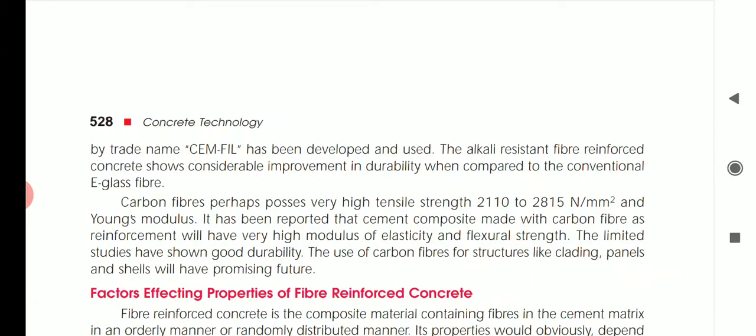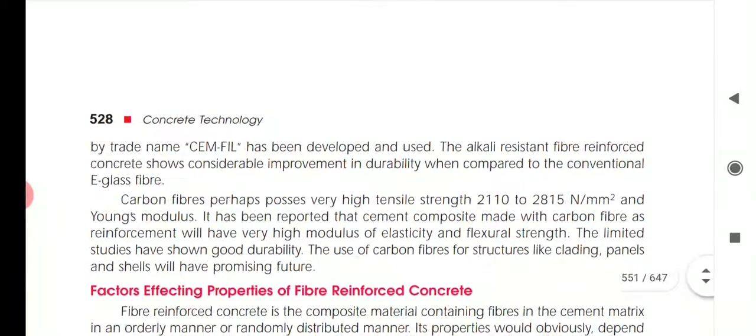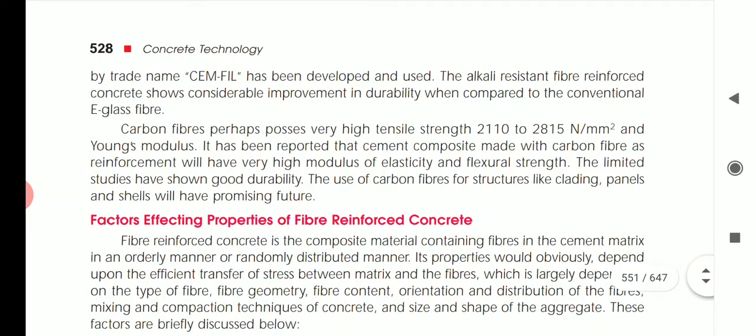Carbon possesses a very high tensile strength, about 2110 to 2815 Newton per mm square, and Young's modulus. It has been reported that the cement composite made with carbon fibers as a reinforcement will have a very high modulus of elasticity and also flexural strength. Limited studies have shown a good durability. The use of carbon fibers for structures like cladding panels and shells will have a promising future.